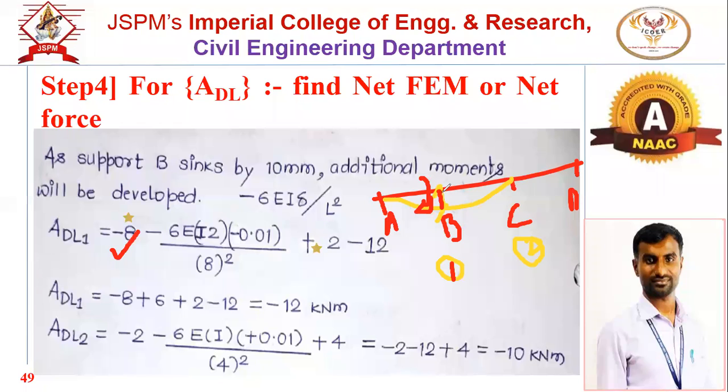So at this particular point, sinking will be there for AB. AB चं काय आहे? राईटला सिंकिंग आहे. हे बघा, AB आणि BC. AB चं आहे राईटला, BC चं आहे लेफ्टला. Okay, this is the sinking. Now tell me, due to the sinking, we know the additional moment generated will be 6 EI delta by L square. That will be anti-clockwise. For AB span, the movement generated due to the sinking will be anti-clockwise.